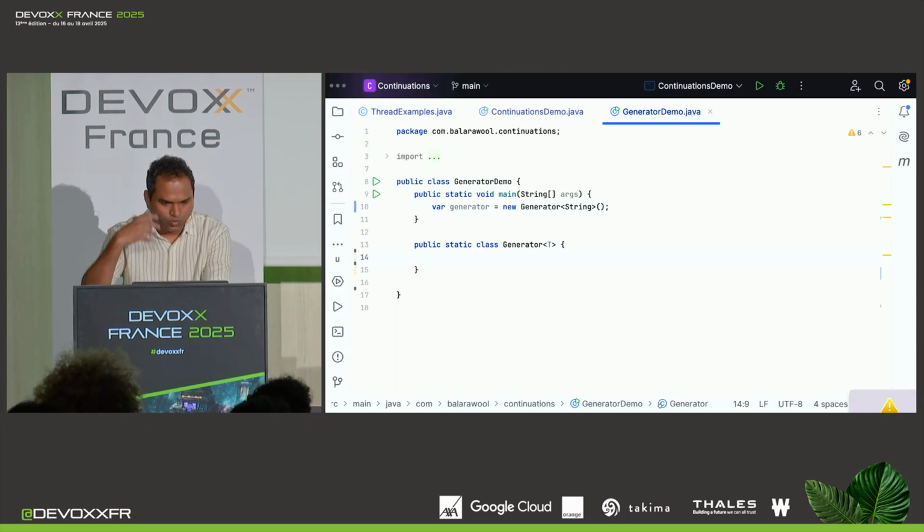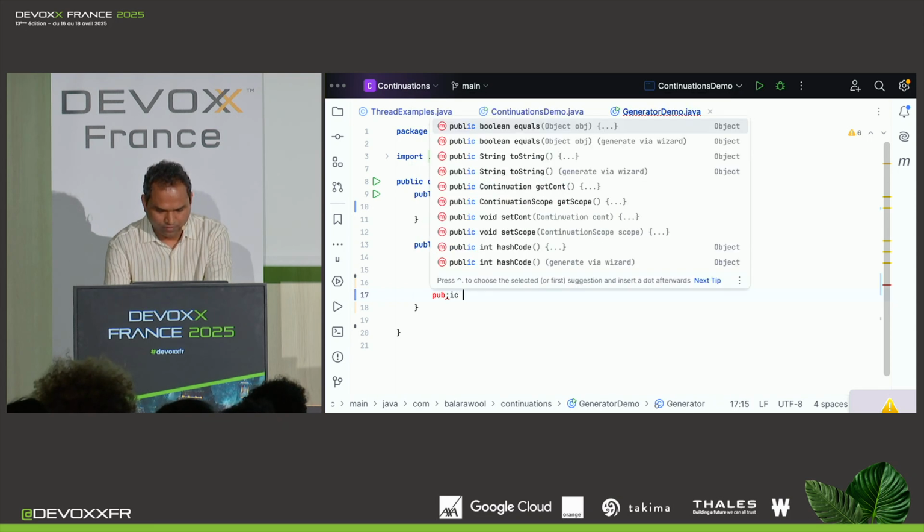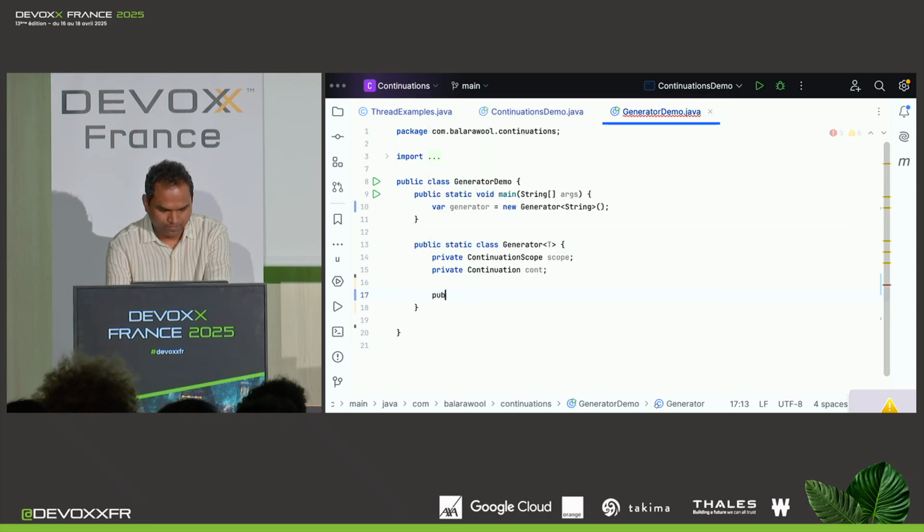And we want to use only continuation. So let's add a continuation here, and continuation requires a continuation scope. So let's add that as well. And let's add a constructor.